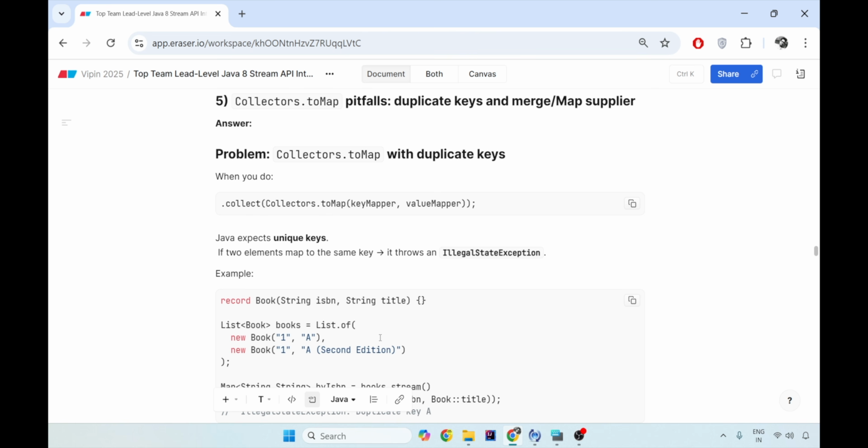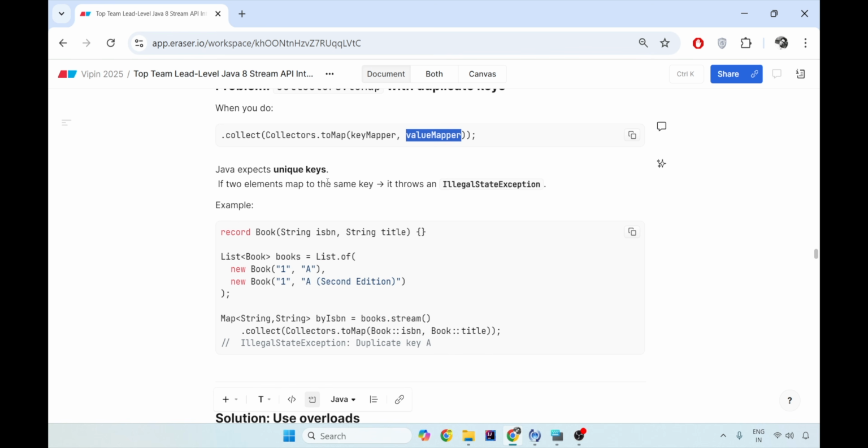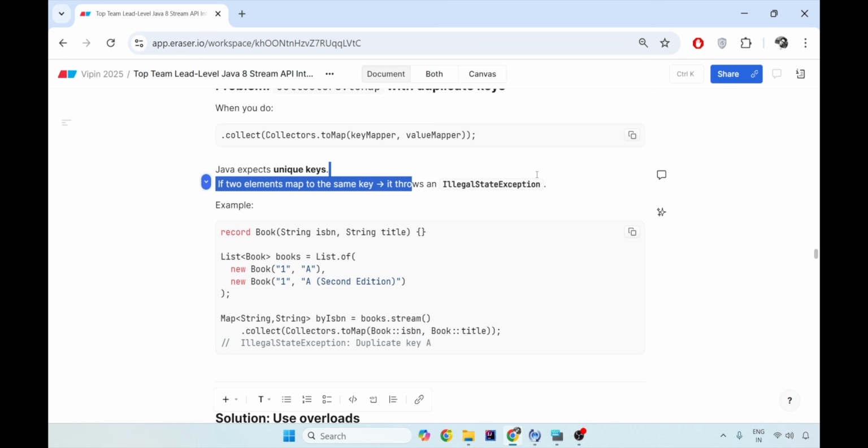So what they did is they have given the toMap method as overloaded methods with 2 parameters, 3 parameters and 4 parameters. If you are very sure that you will always have unique keys, then you can use toMap with 2 parameters only, where the key is the key and the value is its corresponding value. If by any chance your key becomes similar in 2 situations, then it will throw an IllegalStateException. Now you will ask me, how will this ever happen? So I'll give you an example.